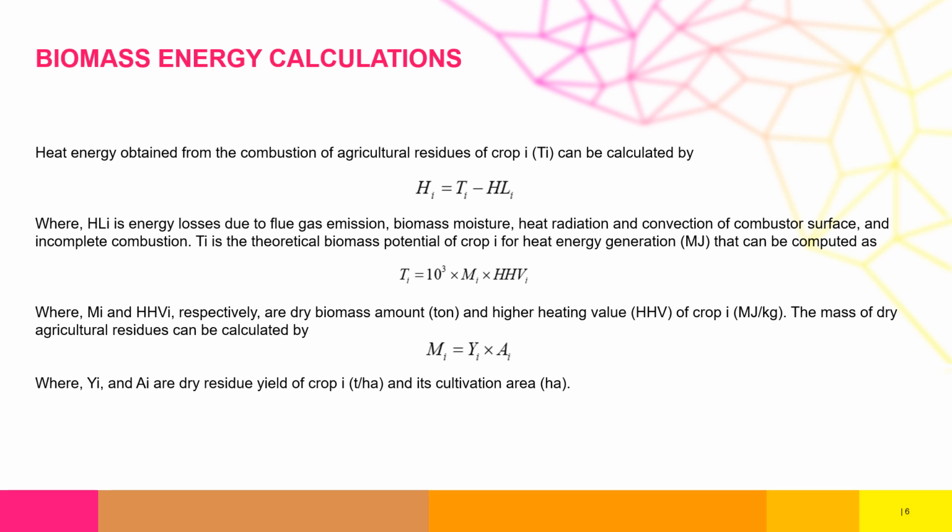So we are using agricultural biomass that is generated from different sources to generate electric power, and then we use a relation to estimate the energy generation potential. We say that the energy that will be available is the total residues that are generated minus the ones that are lost. And then the total energy available is going to be the dry biomass available multiplied by the heating value of the biomass. For us to get the dry biomass, we need the yield and the production area of the biomass.